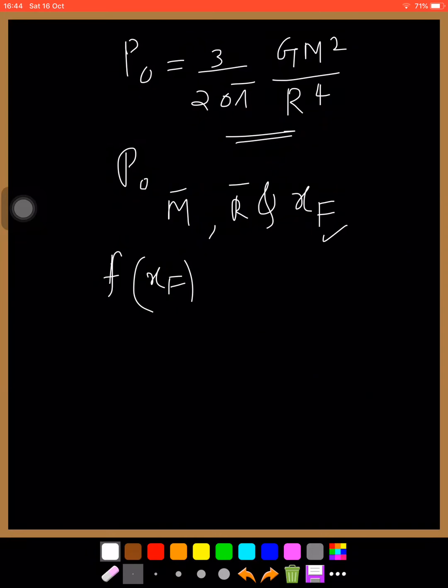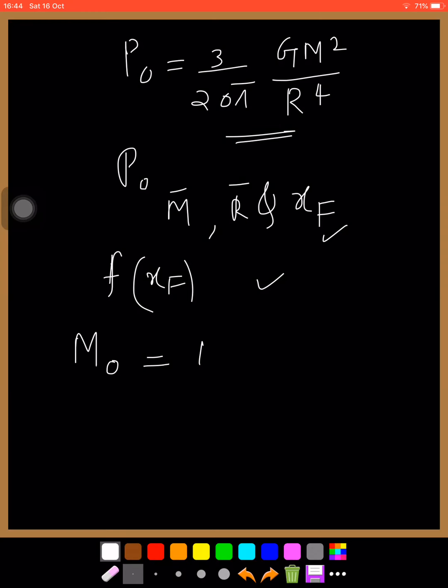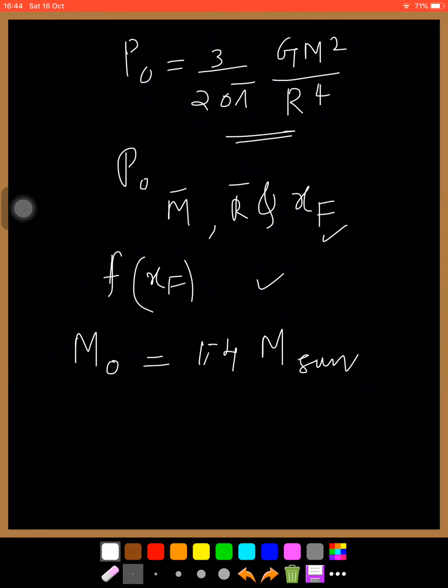Using all these relations, we can calculate M0, and M0 is calculated as 1.4 times the mass of the sun, and below and above this limit, that will be a black hole or a neutron star. The star finally explodes, and that will take an enormous amount of time.